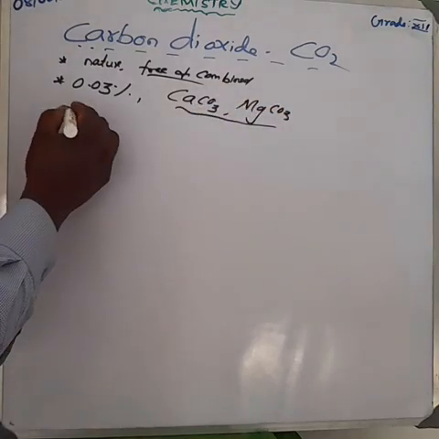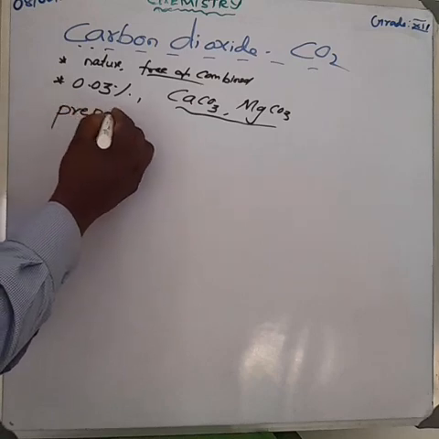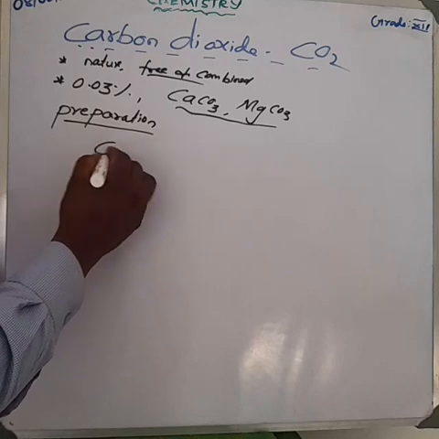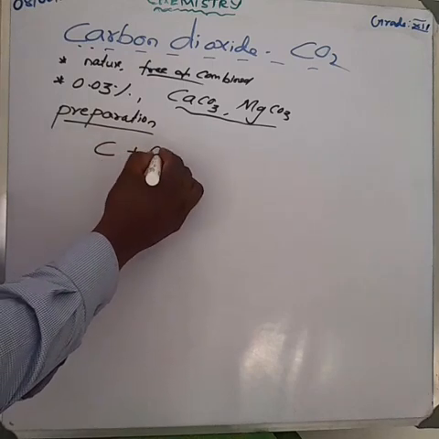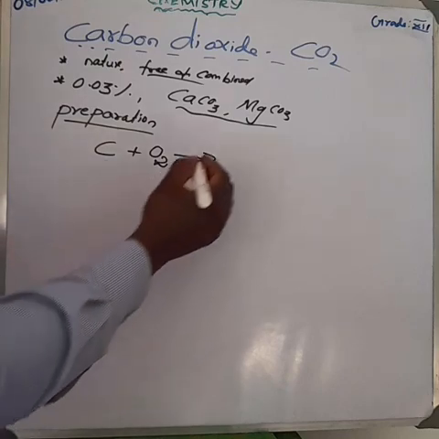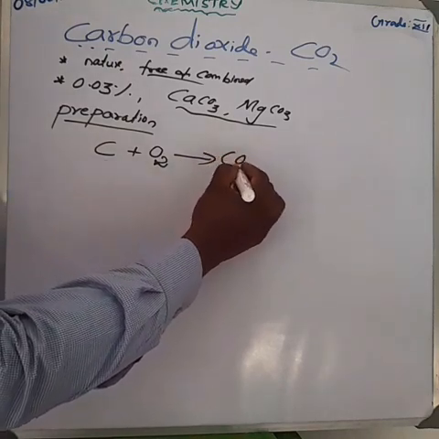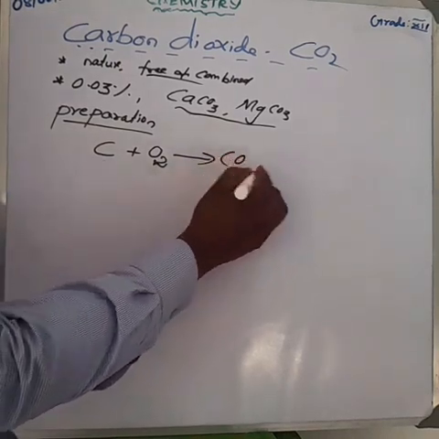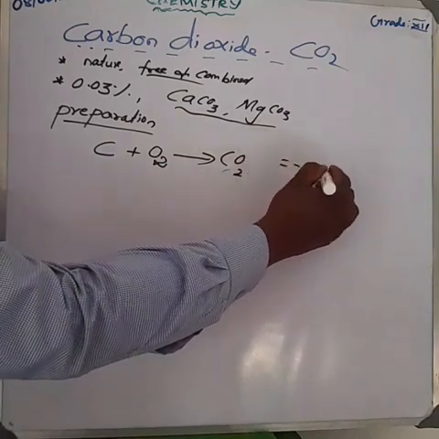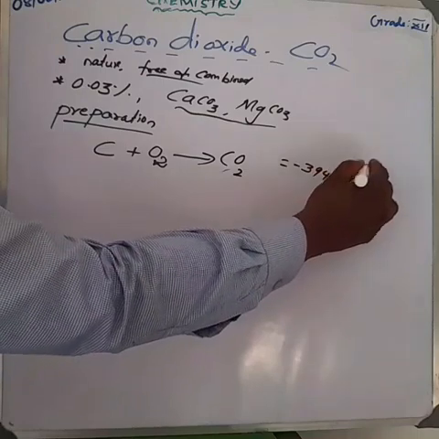Preparation of carbon dioxide. Carbon dioxide is prepared by the burning of coke. Coke means carbon, in excess of air. Burning of coke, that is C plus O2 gives CO2. You have to write the delta H, that is enthalpy. Enthalpy is equal to minus 394 kilojoules per mole.